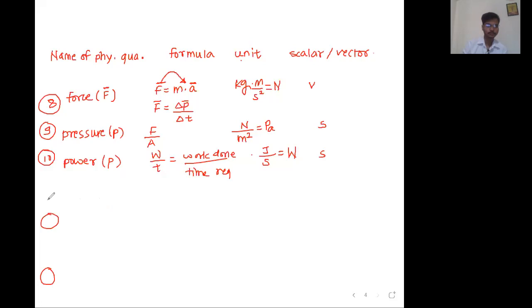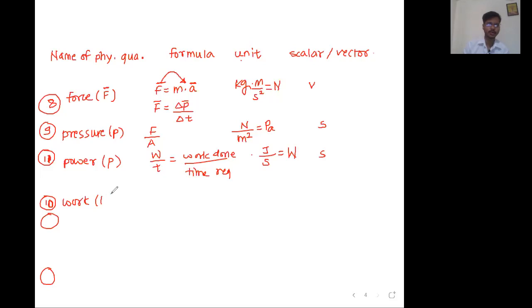Work. How did we write power before work? We should have written work before power. So number this 11 and number this 10. We should have written work first and then power.